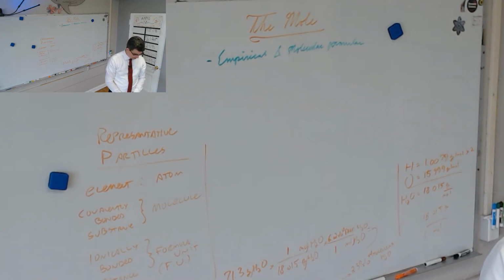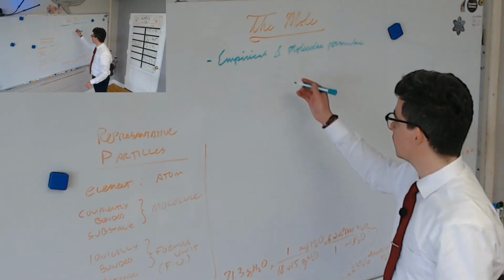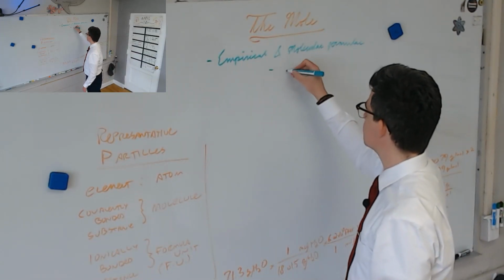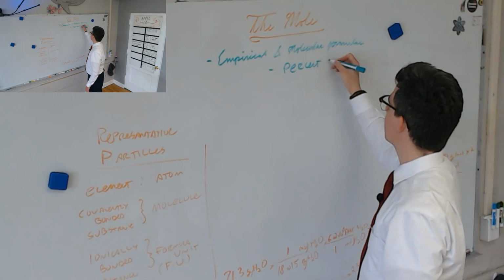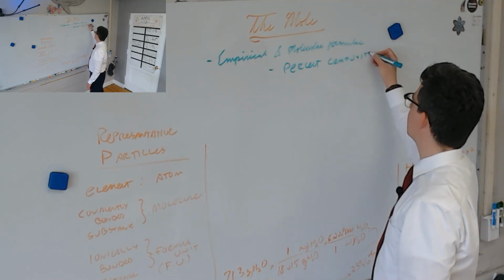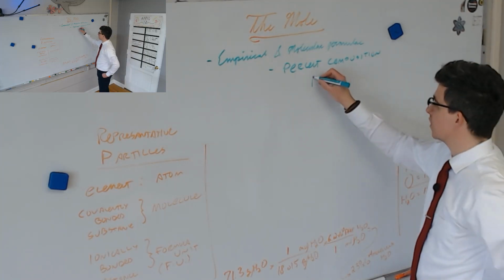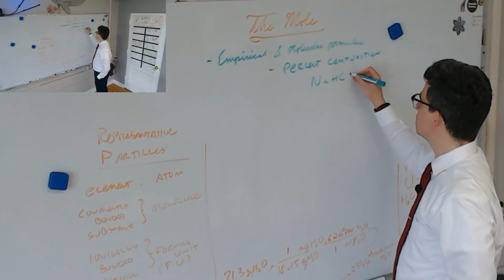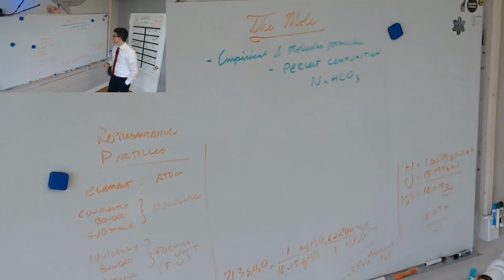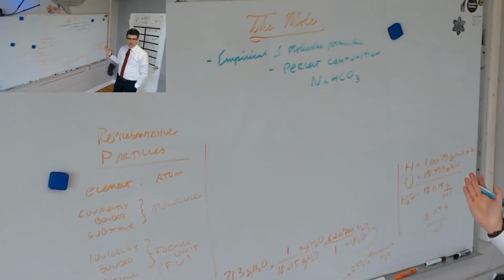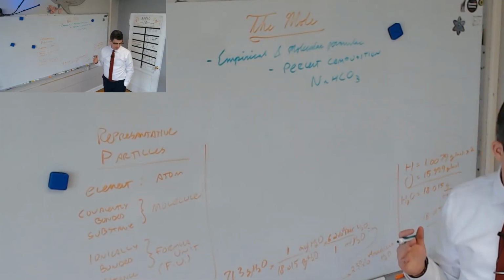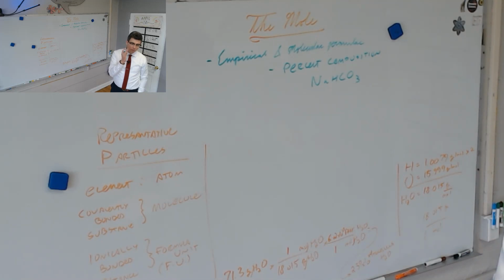So what we have to do is we write the formula first. This is for percent composition. This one's not in any way tricky. The math is really not very complicated. We started by just writing the formula which was given, NaHCO3. For each of the elements in this compound, we convert the number of moles present in 1 mole of that compound to its mass in grams.